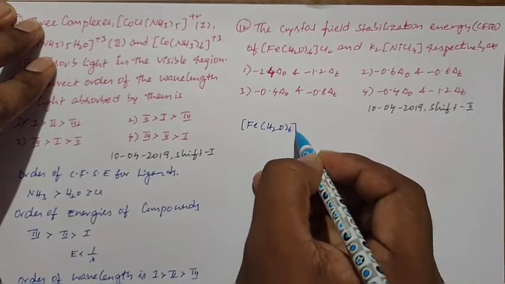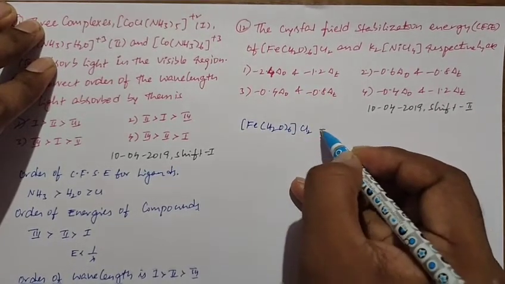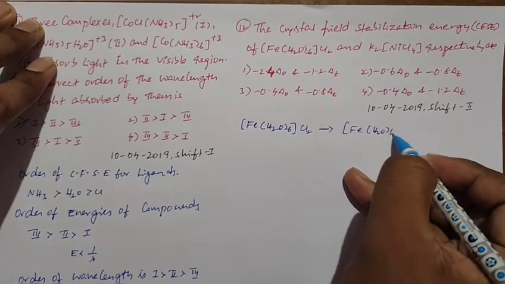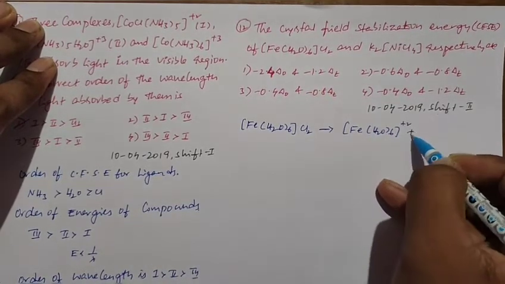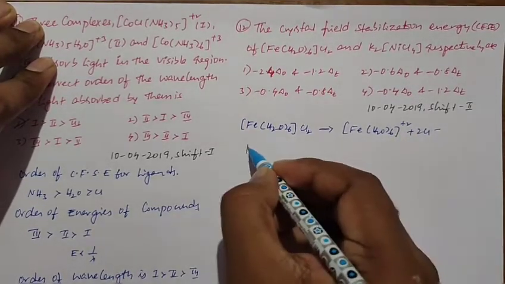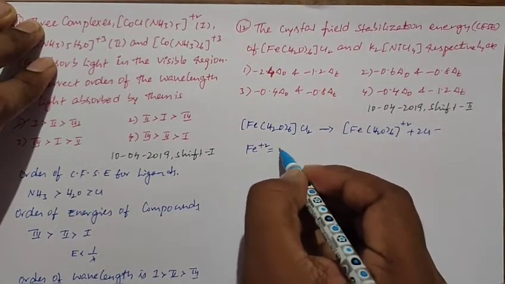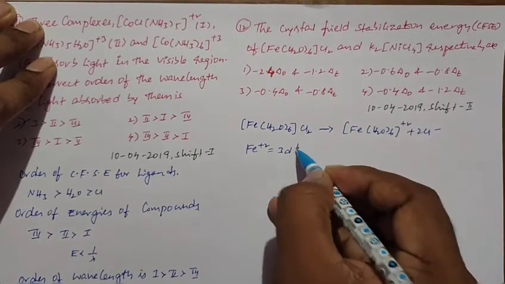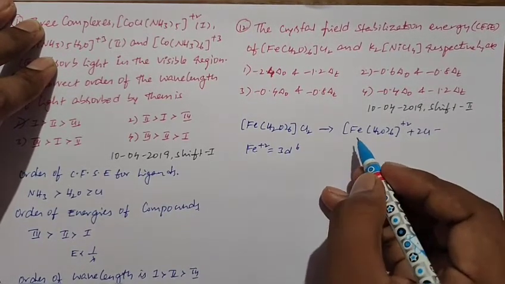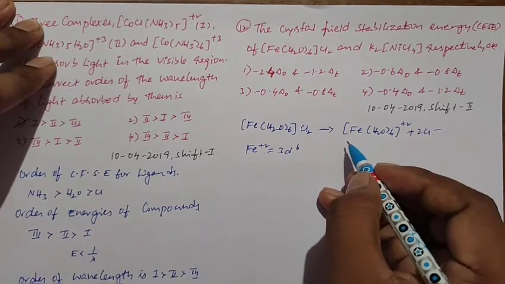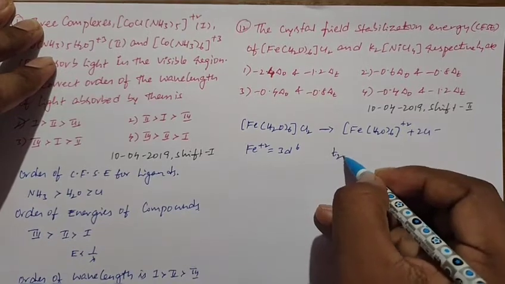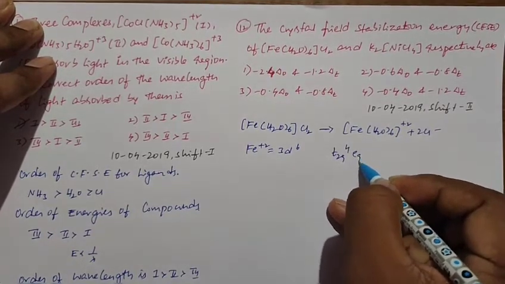[Fe(H2O)6]Cl2. On dissociation it forms [Fe(H2O)6]2+ and 2Cl minus. In this compound Fe has a +2 oxidation state and its configuration is 3d6. It is an octahedral complex. For this configuration, according to crystal field theory, it has t2g4 and eg2.